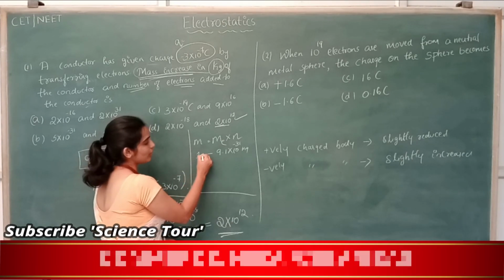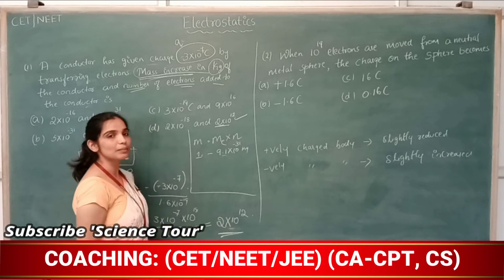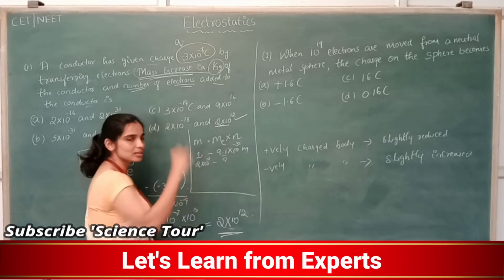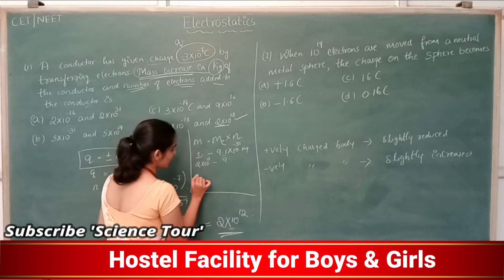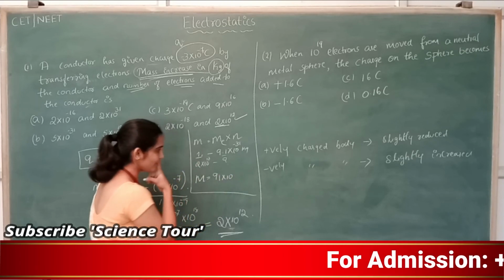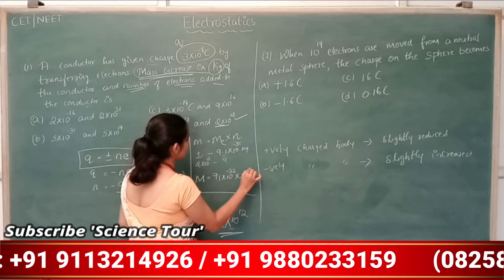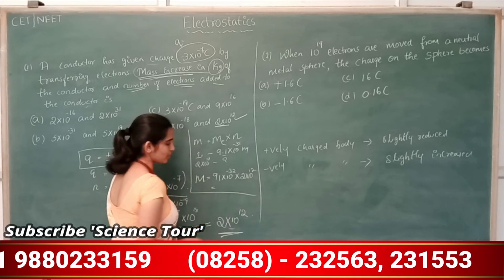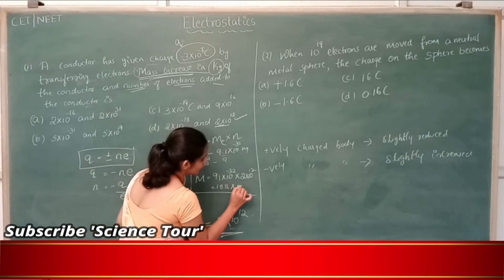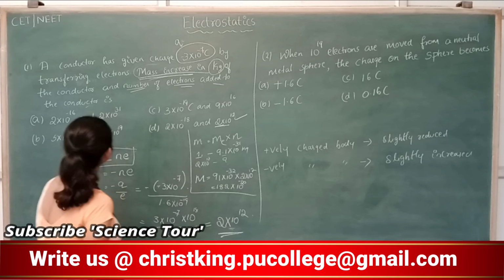If one electron increases this amount of mass, and we have added this many electrons, so 2 into 10 to the power of 12 electrons are added. So what is the increase in the mass? Cross multiplication. Increase in the mass is equal to 91 into 10 to the power of minus 32 into 2 into 10 to the power of 12. So what is the increase in the mass? 182 into 10 to the power of minus 20. Do we have that answer?